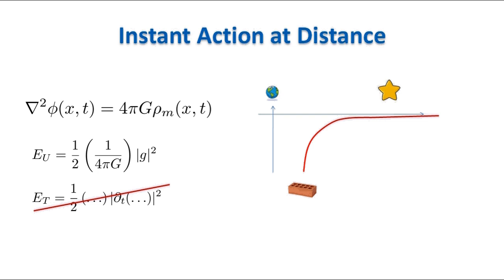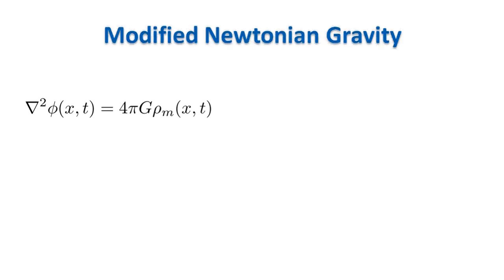And this is fine, because this theory is just the classical limit of the theory of general relativity, applicable to masses that move very slowly compared with the speed of light. We want to modify Newtonian gravity to take into account that perturbations in fields move at the speed of light. We need to introduce time derivatives.